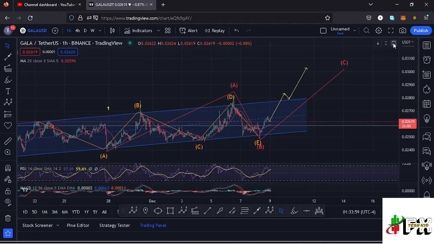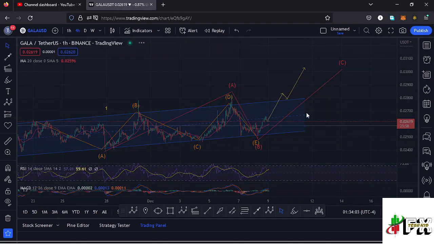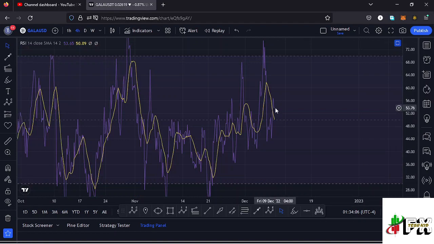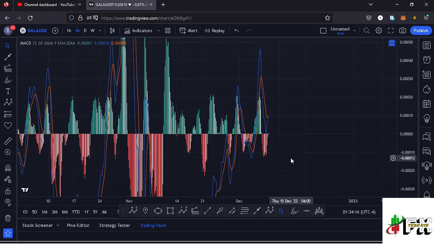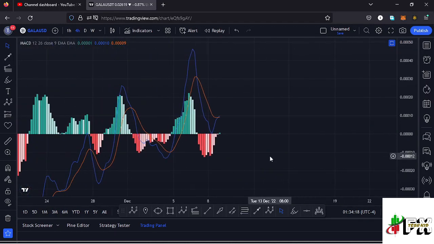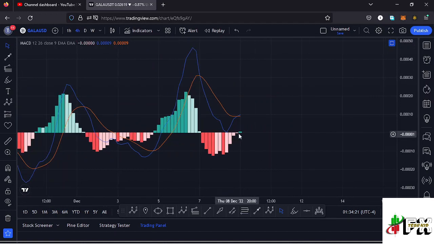And also taking a look at the indicators to see what movements will be supported here on the 4-hour chart. On the 4-hour RSI, we are trading at around the 54 mark, meaning we have massive room for us to support any movements to the upper side, and any breakout out of the channel will be supported. Also taking a look at the MACD, here on the MACD you can see we have printed a bullish cross, and we are also seeing an increase in the buying momentum, and that would mean very soon we might see that breakout to the upper side, given that we are trading above the 20-day MA and also fully maximize the formation of that ABC corrective structure that I've shown you on the 1-hour chart. So let's be patient and see how that plays out, and I'll keep you updated.